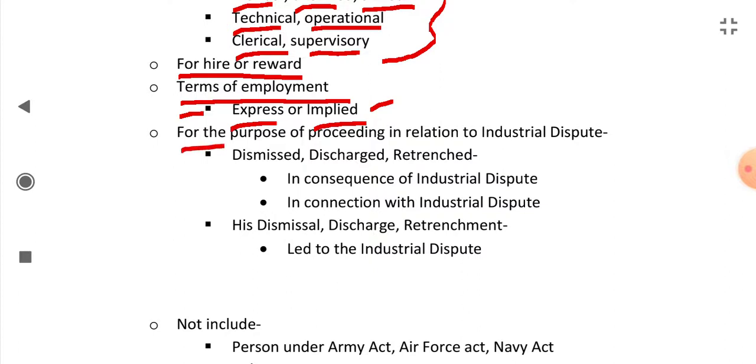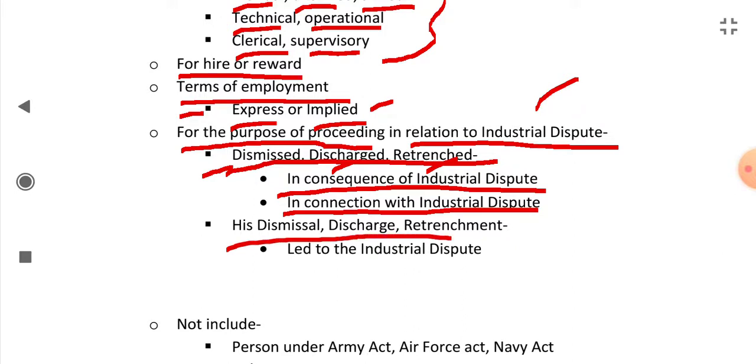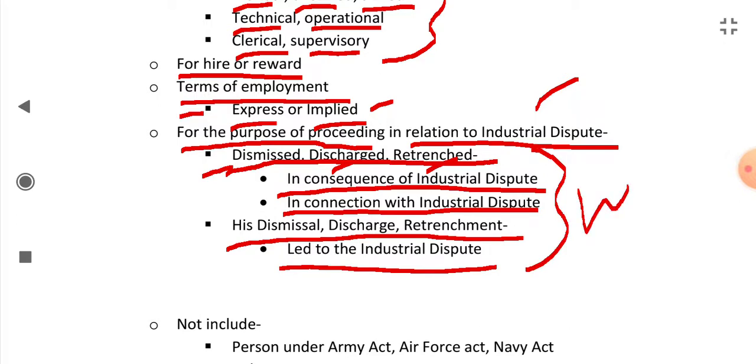And for the purpose of proceeding in relation to an industrial dispute, when there is an industrial dispute and there is a proceeding regarding it, the workman will be the person who is dismissed, discharged, or retrenched in consequence of the industrial dispute, or in connection with the industrial dispute, or whose dismissal, discharge, or retrenchment has led to the industrial dispute. In all these categories he will be a workman.